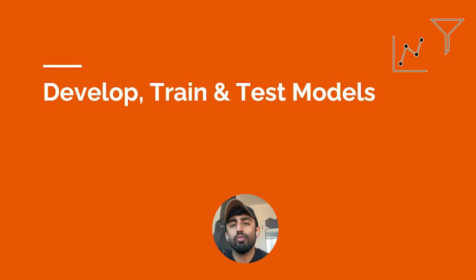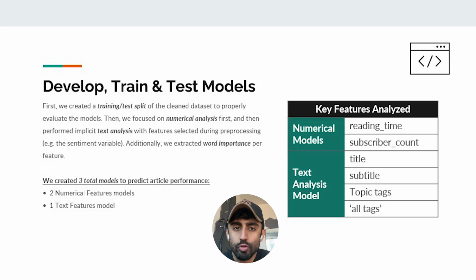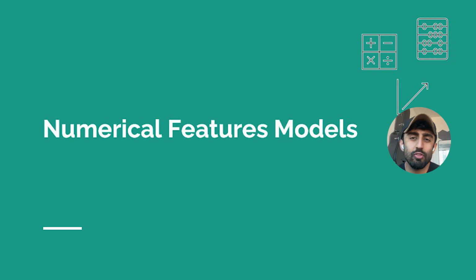In our modeling phase, we created a training and test split of our clean dataset to ensure that we could evaluate the models effectively. We developed a total of 3 models, 2 of the models for numerical features and 1 model for text features. Our first numerical model was a baseline linear regression.